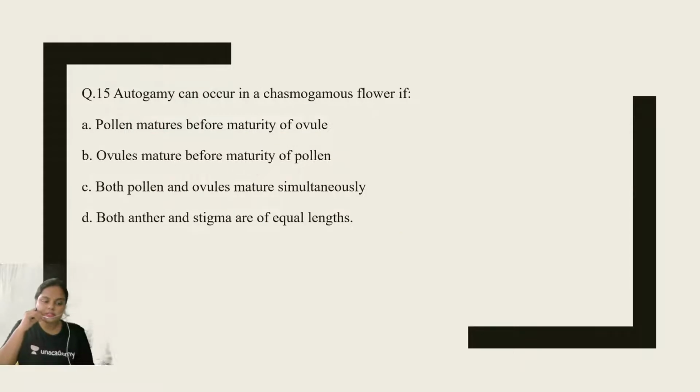Question number 15. Autogamy can occur in a chasmogamous flower if pollen mature before maturity of ovule, ovules mature before maturity of pollen, both pollen and ovules mature simultaneously, both anther and stigma are of equal length. What will be the right answer? Autogamy can occur in a chasmogamous flower if